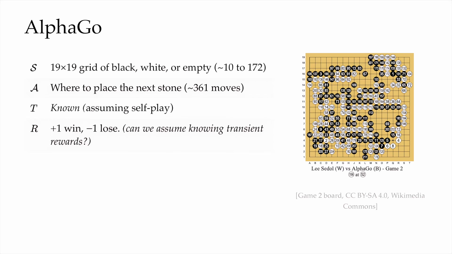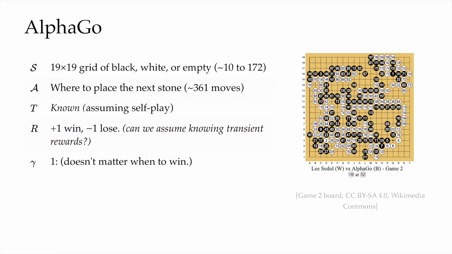Now, the most natural reward is as sparse as it gets: +1 for winning, -1 for losing, maybe nothing in between. We can play hundreds of moves and only find out at the very end whether any of the moves were any good. For the discount factor, gamma naturally is 1, no discounting at all. A game of Go has a definite end, and once the trajectory terminates, there is nothing further to discount.